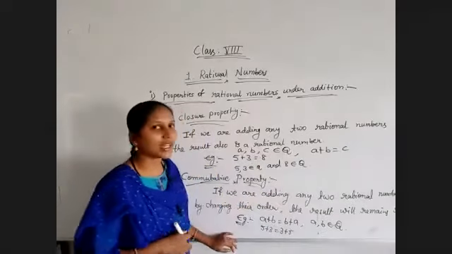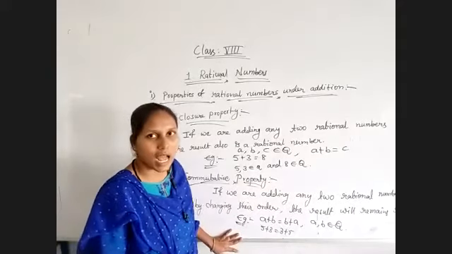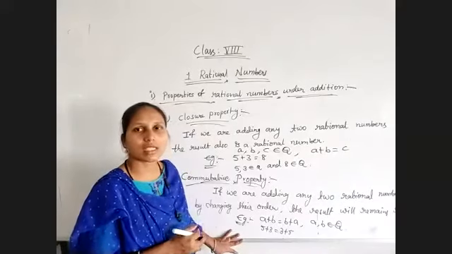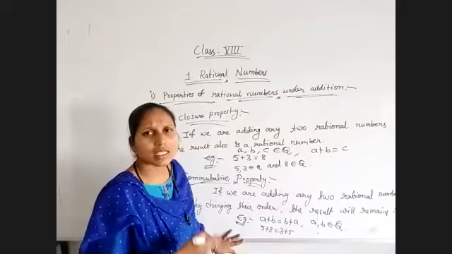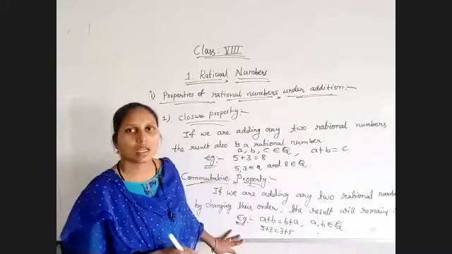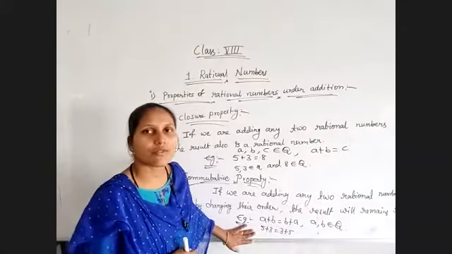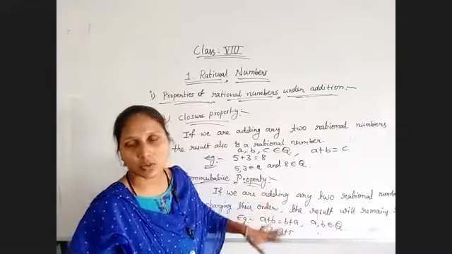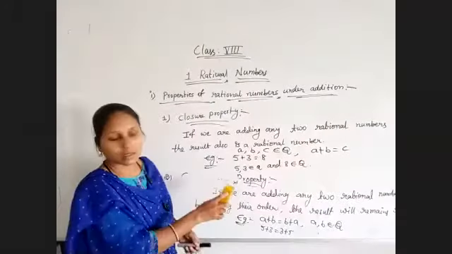And coming to commutative property, if you are adding any two rational numbers by changing their order, suppose I have taken 5 plus 3 first, the result is 8. And next time I am changing the order as 3 plus 5, then also the result is 8. There will be no change in the result, so we can apply it for addition. This is satisfied for rational numbers also.